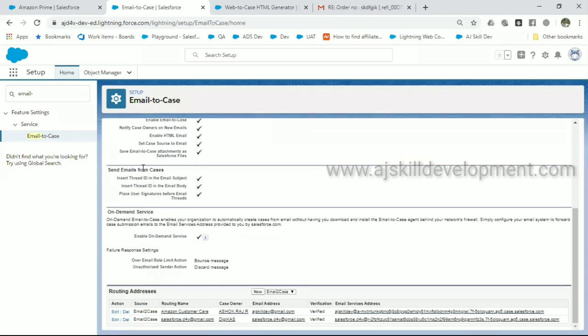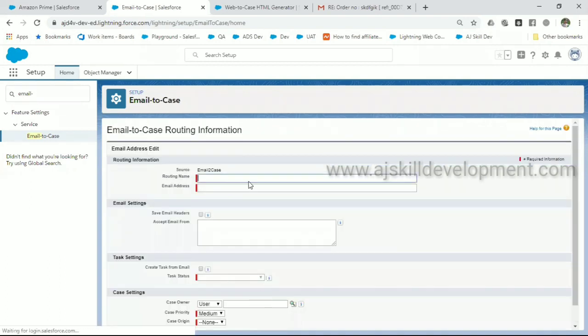Okay, in our case, we are going to work on email to case. It means you're going to configure your email ID. For example, in our case, I'm using my Gmail email ID. I've configured that Gmail email ID for email to case. If you want to configure a new email ID, just click on New, give the name and give your email address.